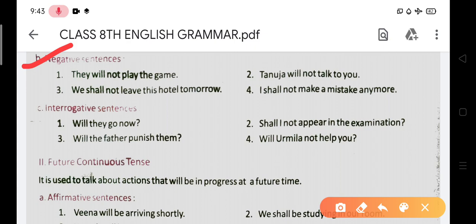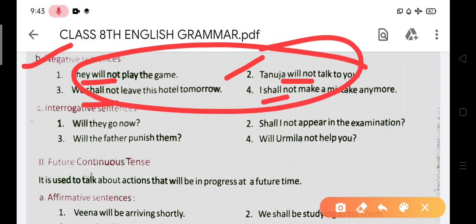So with negative sentences we will use will not and shall not. They will not play the game. Number second, Tanuja will not talk to you. We shall not leave this hotel tomorrow, and I shall not make a mistake anymore. So in all these sentences you can see will not, shall not. These are the examples of negative sentences.